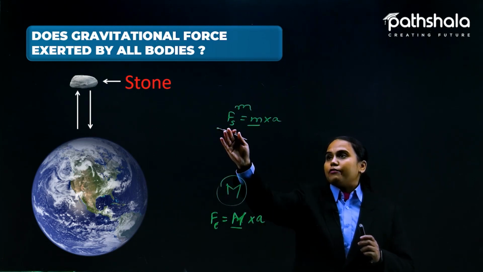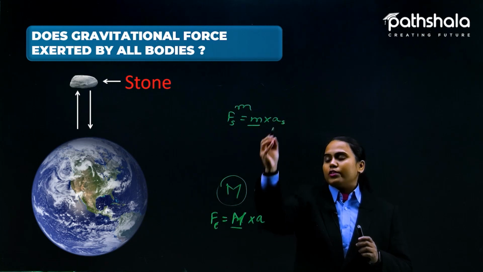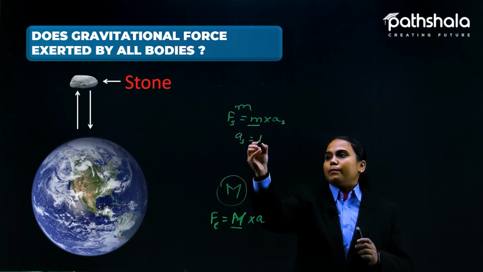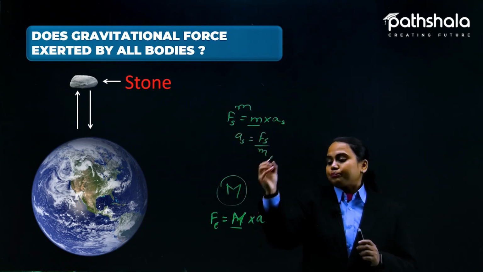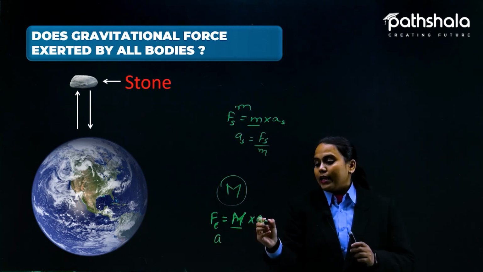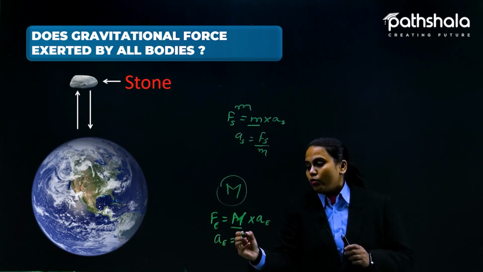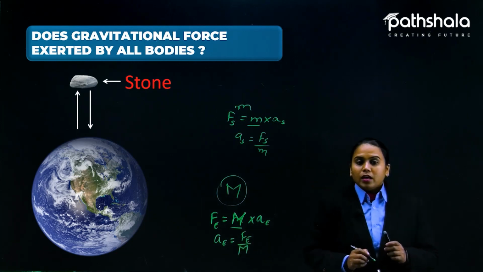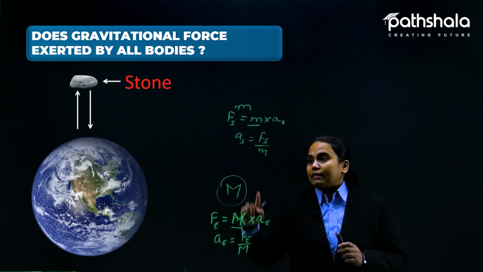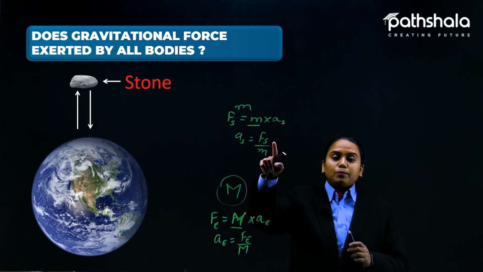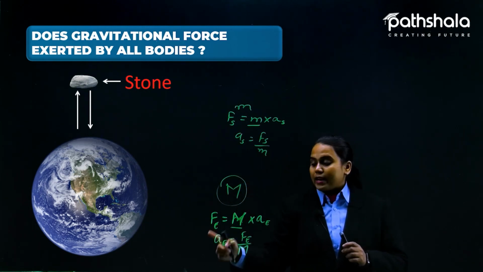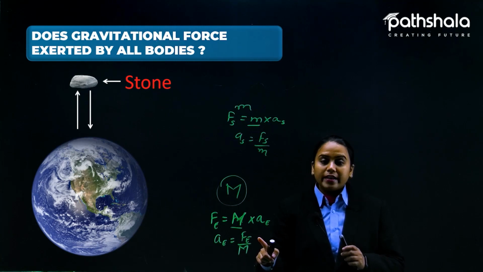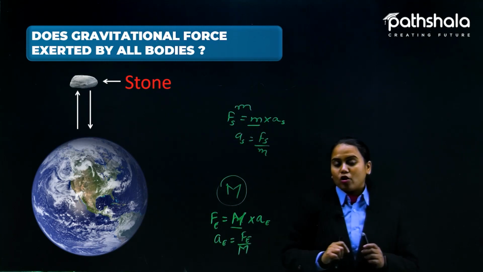Like here, students, if we take the acceleration because of the stone, A_S will be F_S upon m, and in this case A_E will be F_E divided by capital M. Now, as you can see, acceleration is directly proportional to the force applied, and here also acceleration is directly proportional to the force applied because of the Earth.